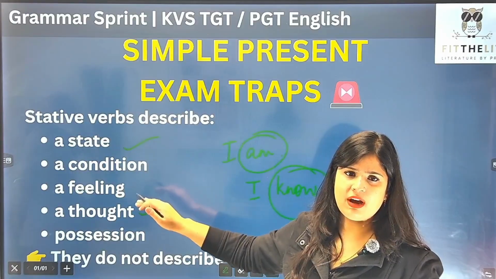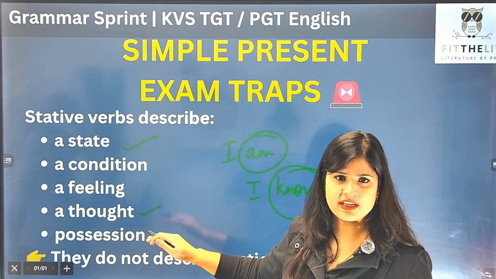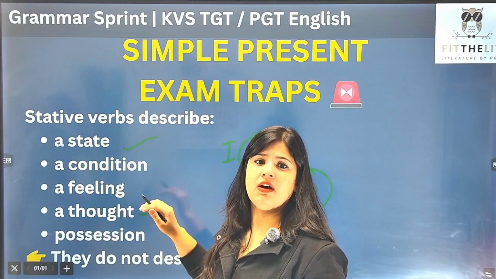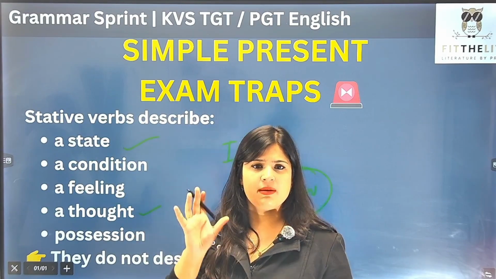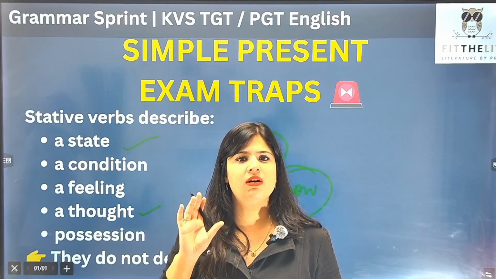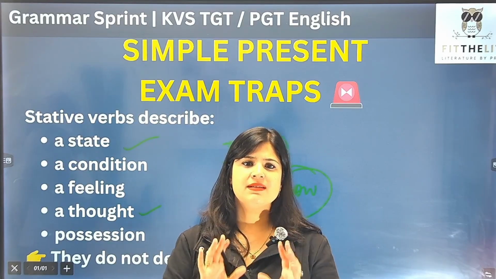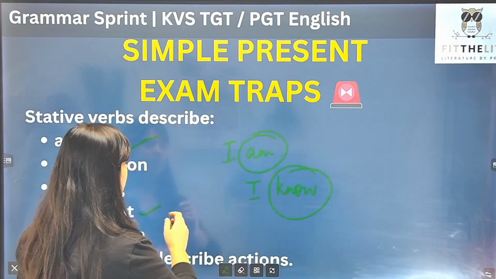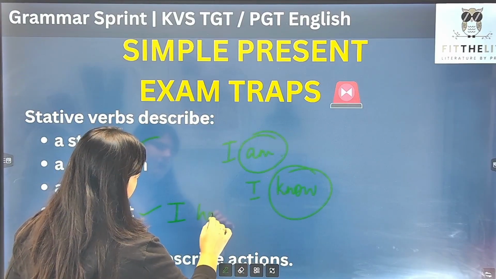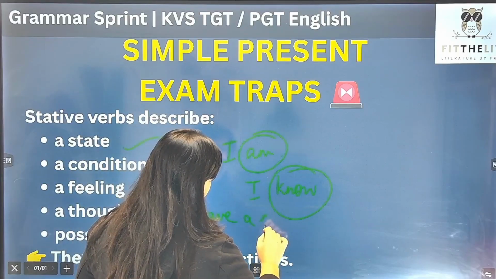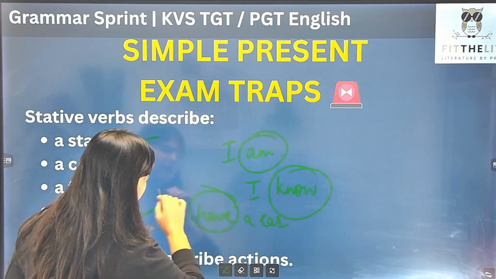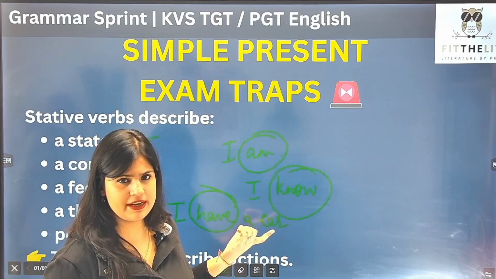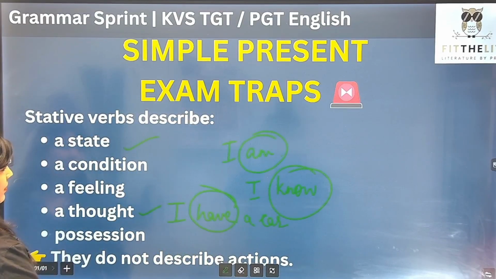So whenever you have verbs like these, जो कि हमें action नहीं बता रहे हैं, rather they are describing some state, condition, feeling, thought, or some possession. तो ये हमारे कौन से होते हैं? Stative verbs, and they are always used in simple present tense. So for example, again I'm going to give you one more example. I have a car, right? तो ये have क्या है यहाँ पे? यहाँ पे have is actually a stative verb, possession, right? So let us move forward